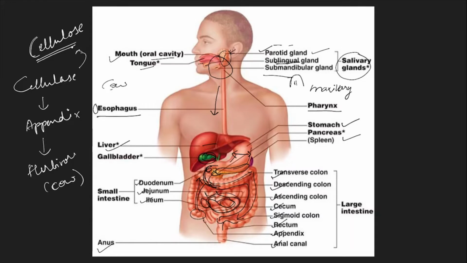Where is this rigid structure of the plant cell? It is the cell wall. The cell wall is composed of cellulose, and cellulose is a tough component to get digested. It needs strong enzymatic action, and the enzyme cellulase does that work.